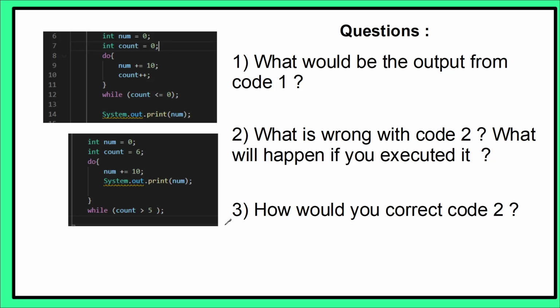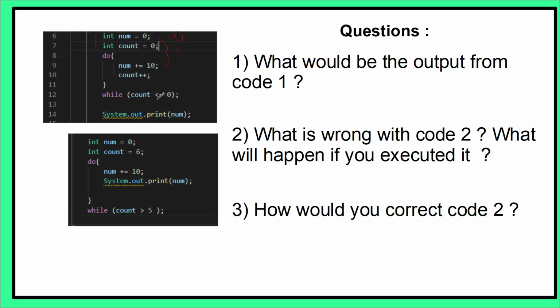So hopefully you've paused the video. Let's go through. Number one, what would be the output from code one? Well, we have two variables here, number and count. Remember, in a do while, this code will automatically get executed first before we check the condition. So that means we'll add 10 to that number, and we'll add 1 to count. So number will be 10 at the moment, and count will be 1.